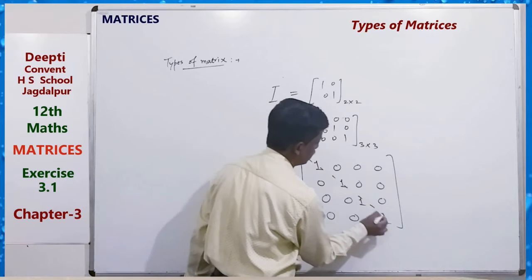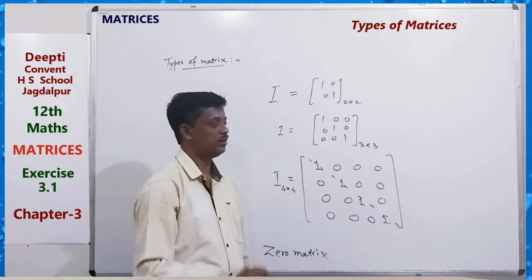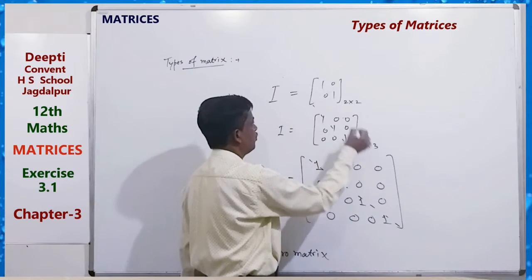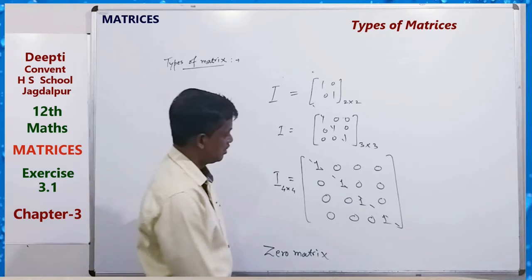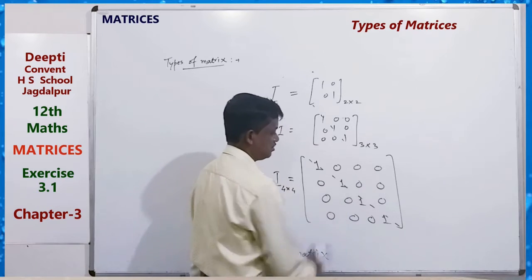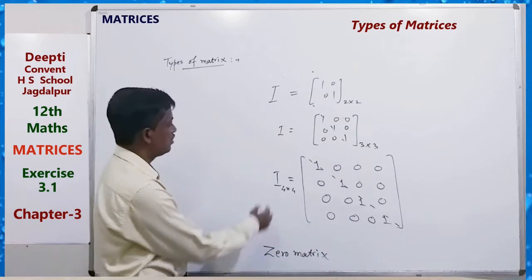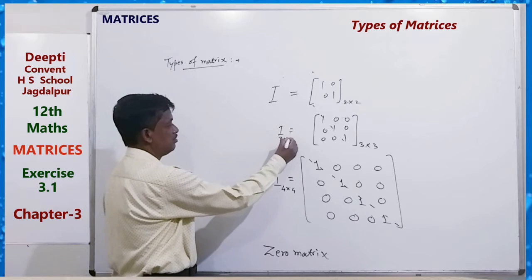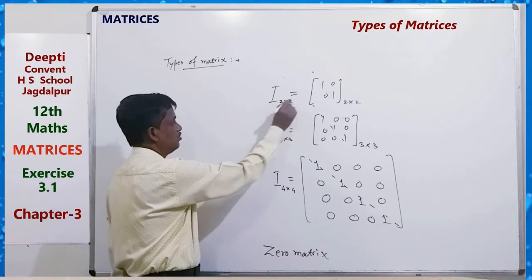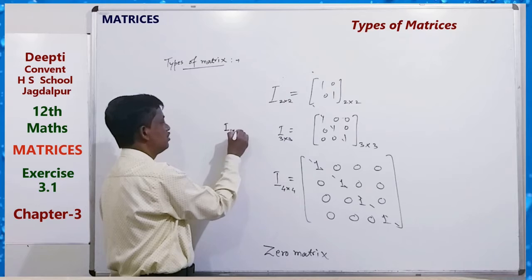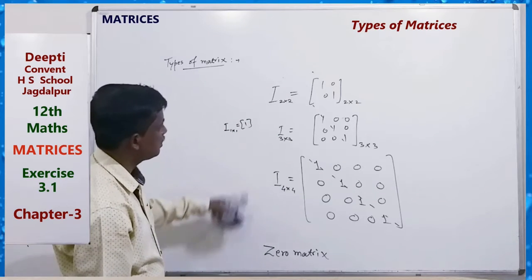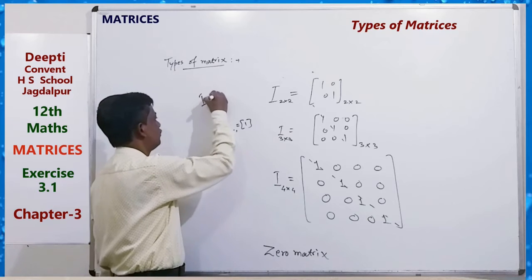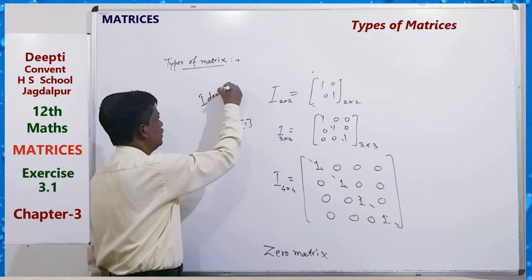All diagonal elements are 1, and other elements are 0. This is the unit matrix. So this is I 4 by 4, this is 3 by 3, this is 2 by 2, and I 1 by 1 is 1. This is the identity matrix.